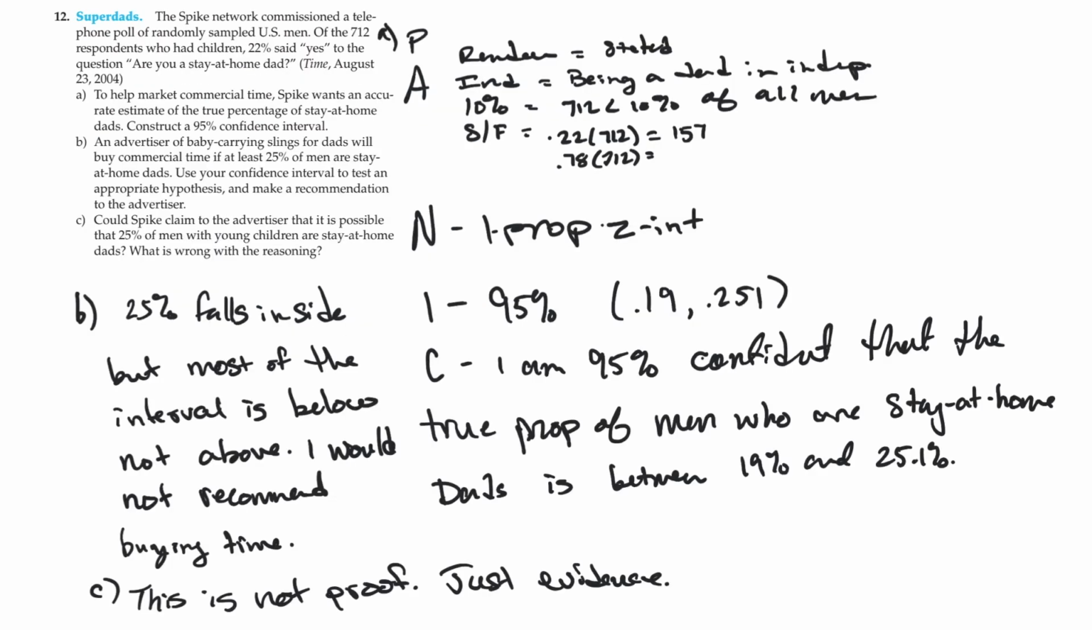Number 12 is about super dads, about stay-at-home dads. Spike Network did a poll, a random sample of U.S. men, and out of the 712, 22% said that they were stay-at-home dads. Part A is to help market commercial time. Spike wanted to estimate the true percentage of stay-at-home dads. Construct a 95% confidence interval.